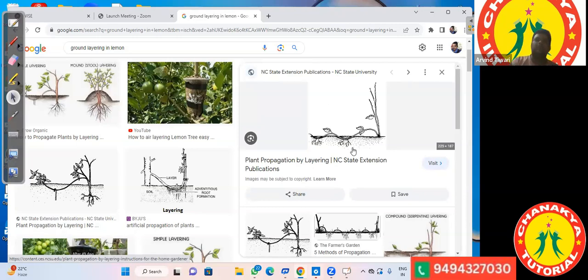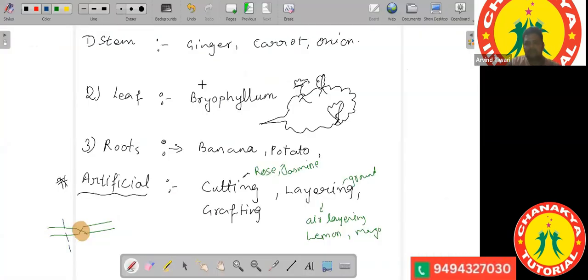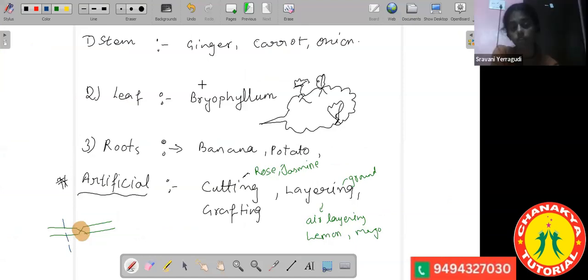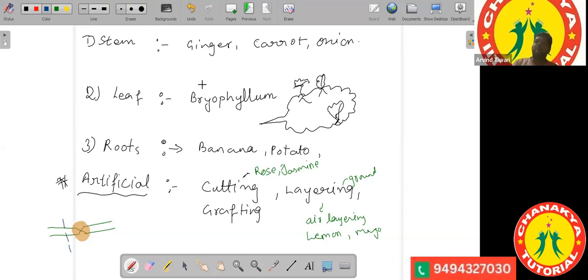Okay. So we were talking of the benefits of layering. What are the benefits of layering? Sir, will it not affect the plant like bending and all? It will be the exact copy of the plant. We will be getting the exact copy of the plant.